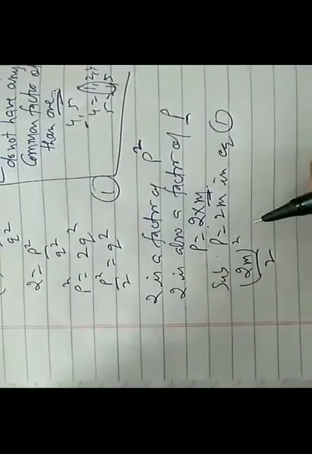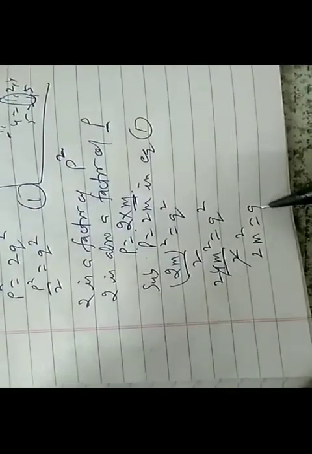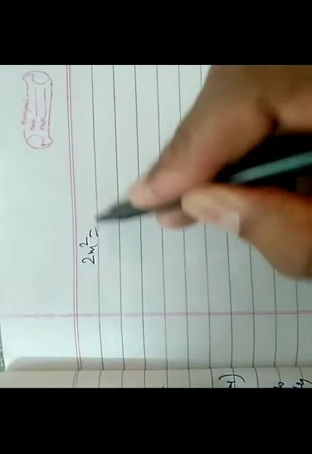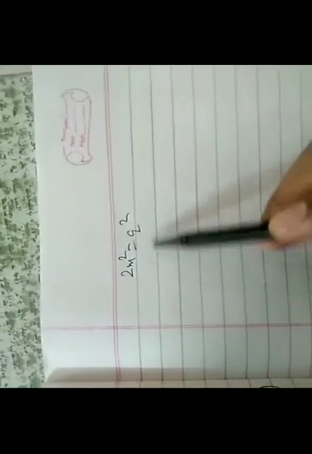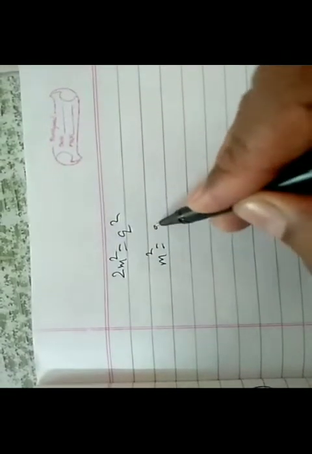equals q square. So we get 4m square upon 2 equals q square. We cancel this. What we get? 2m square equals q square. Now if 2m square equals q square, that means m square will be equal to q square by 2.